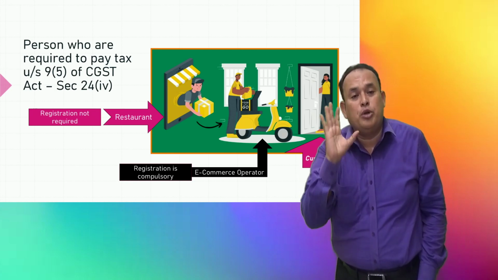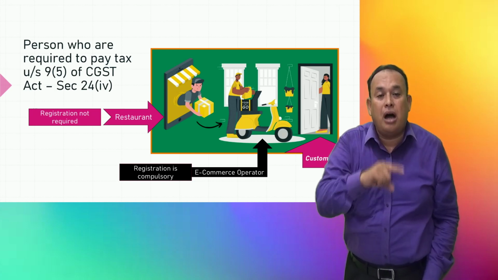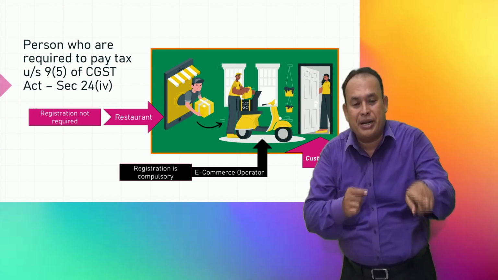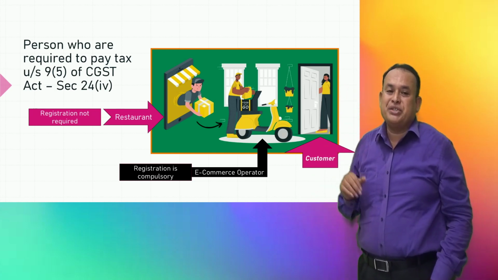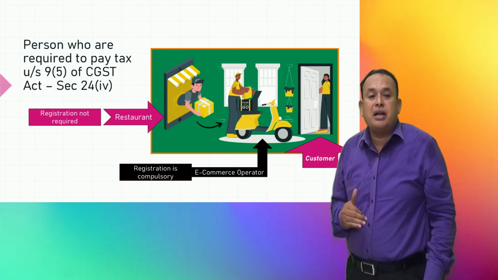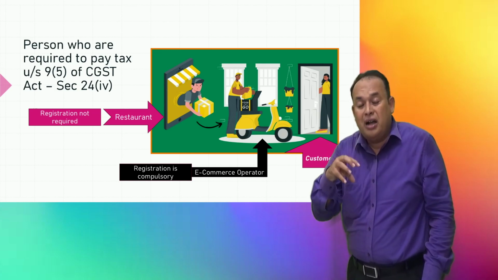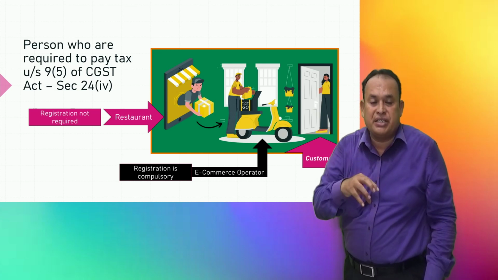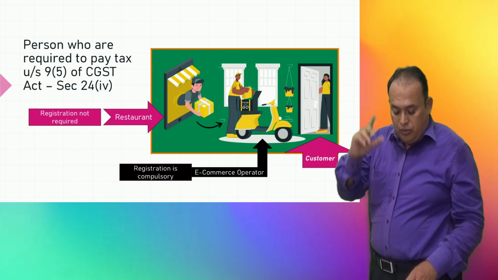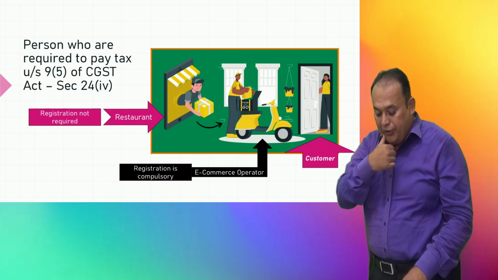Only the e-commerce operator is liable to pay GST, because the restaurant is providing what? Only a cloud kitchen. That means receiving orders online and fulfilling those orders by sending through the e-commerce operator. The e-commerce operator is the only one liable to pay GST. These are the categories that fall under section 9 subsection 5. Wherever a supply falls under section 9 subsection 5 of the CGST Act, the e-commerce operator is liable to pay GST. For the e-commerce operator, registration is mandatory. Further, my dear friends,